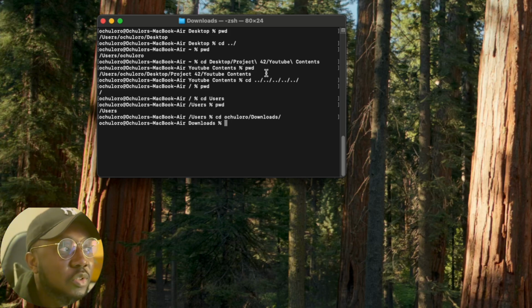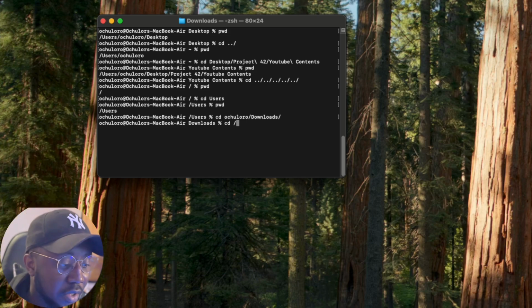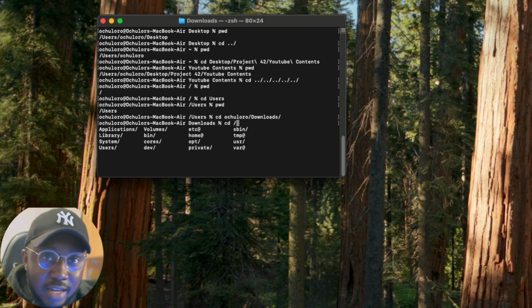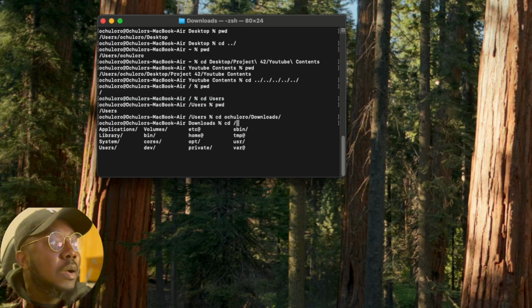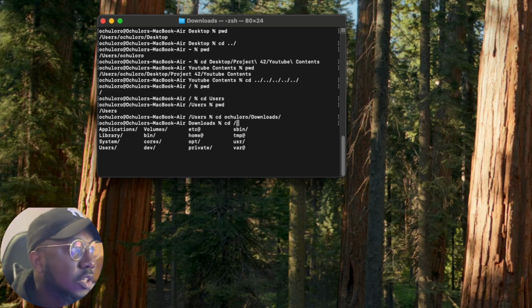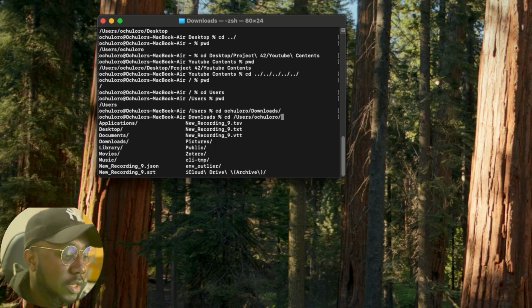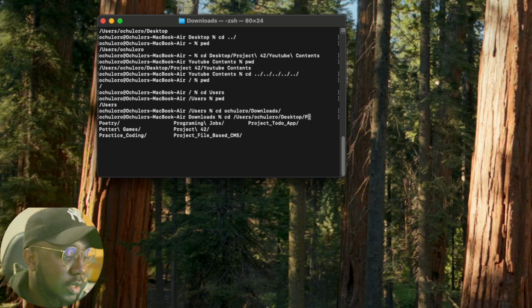So what we do is we use cd and the slash. This automatically takes us to the root directory, and if we press tab, we see everything. So we're now at the root, the home directory, and we are moving forward. So again, we do users, and then we do Ochula, and then we go to projects. We go to desktop, and then we go to projects,